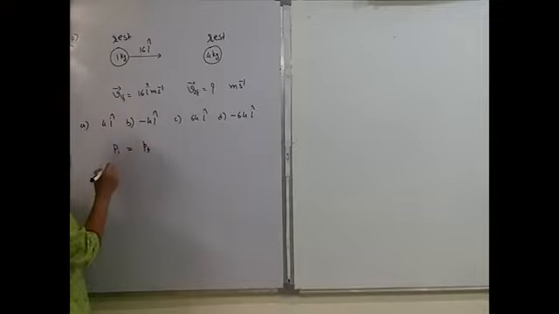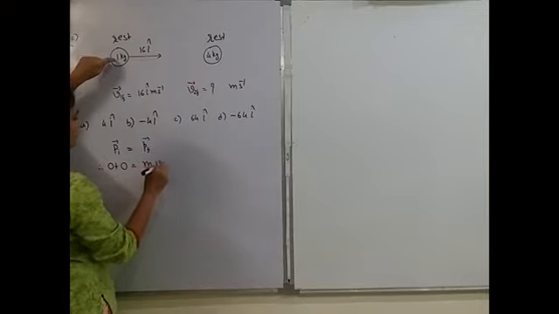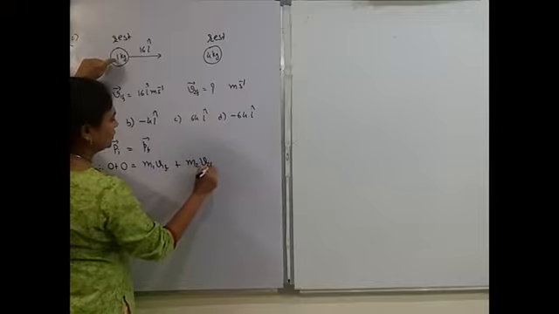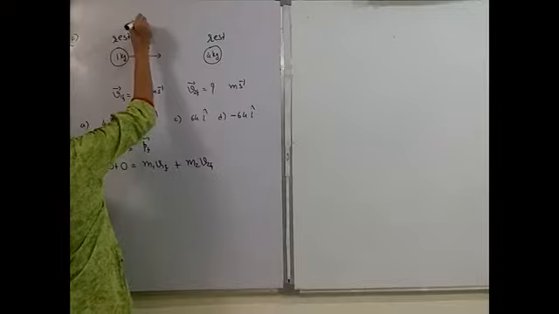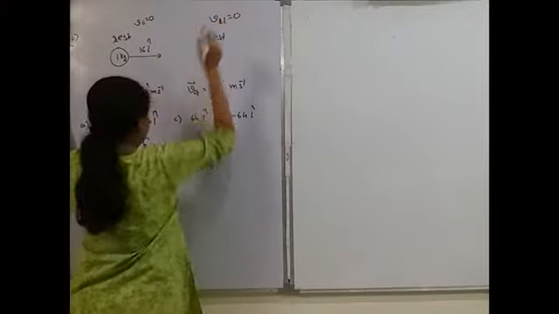P initial of first one is 0. P initial of the second one is also 0. Okay. Now P final. So I can say that m1 v1f plus m2 v2f. Okay, as they are at rest, I can say that v1i is equal to 0 and v2i is also equal to 0.